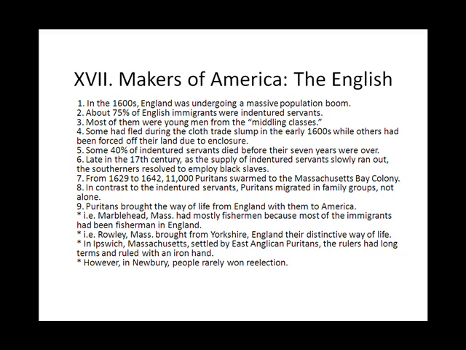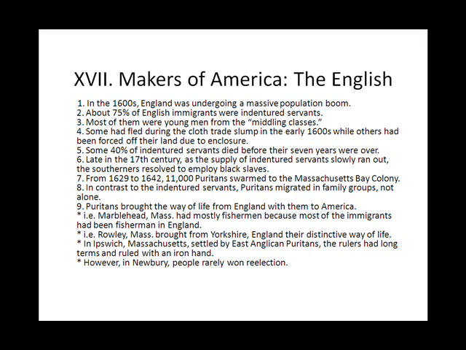1. In the 1600s, England was undergoing a massive population boom. 2. About 75% of English immigrants were indentured servants. 3. Most of them were young men from the middling classes. 4. Some had fled during the cloth trade slump in the early 1600s, while others had been forced off their land due to enclosure. 5. Some 40% of indentured servants died before their 7 years were over.